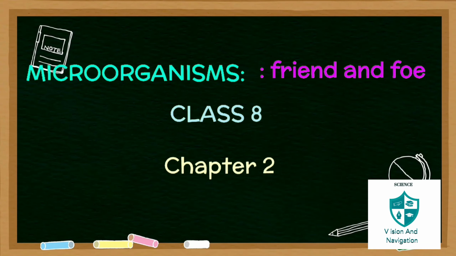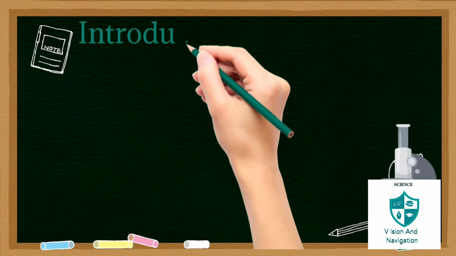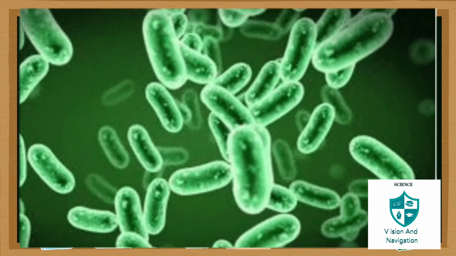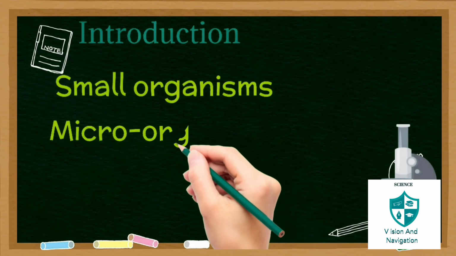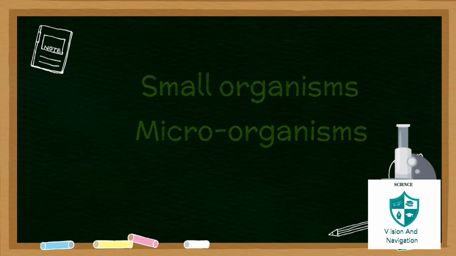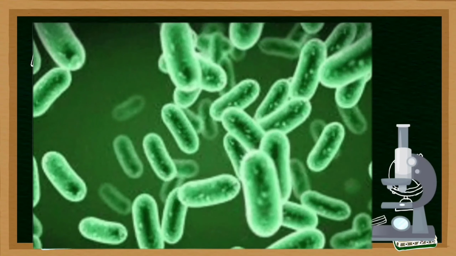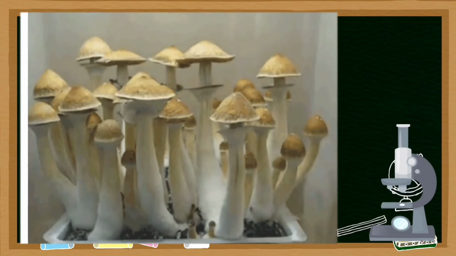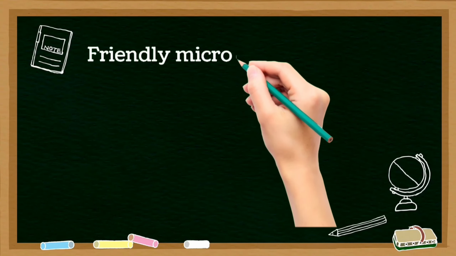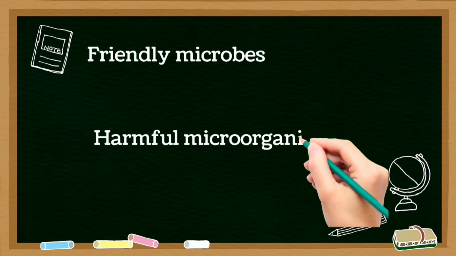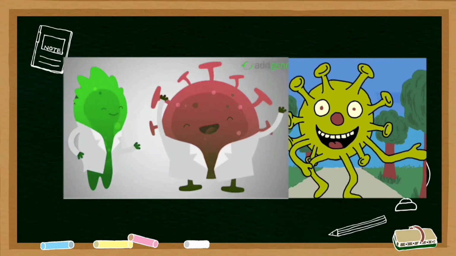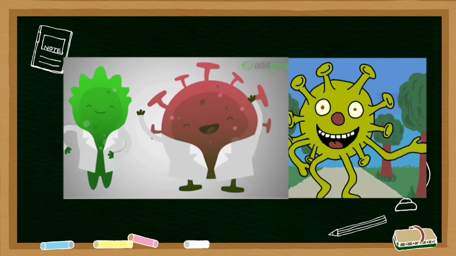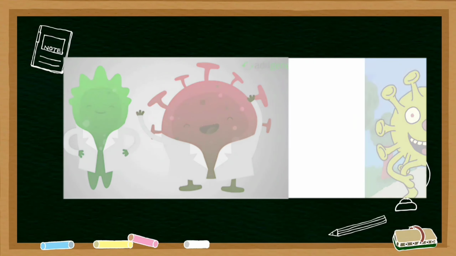Introduction. Microbes are extremely small organisms that cannot be seen with naked eyes. They are also called microorganisms. Example, bacteria and fungi. Microbes, or we can say microorganisms, are not always harmful to us but also helpful many a time. In this lesson, we will learn about both friendly microbes as well as harmful microbes.